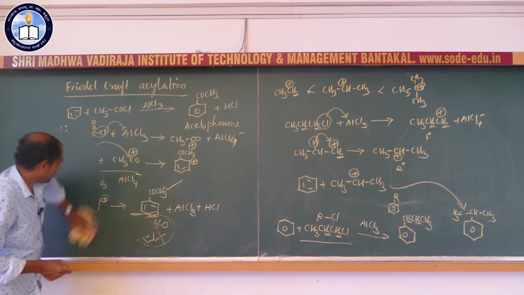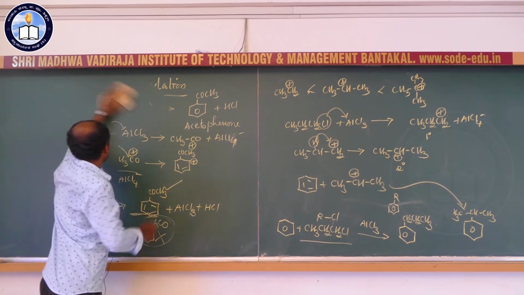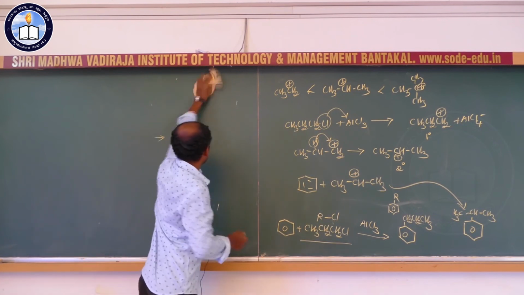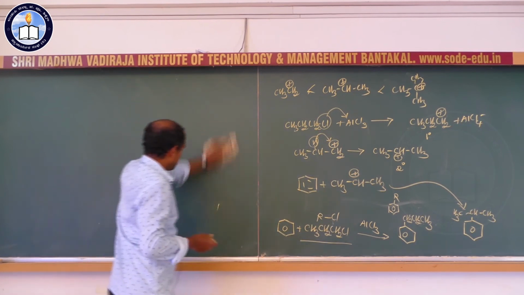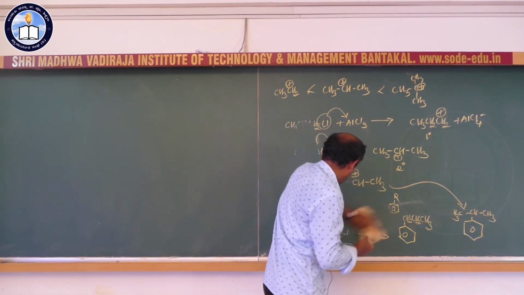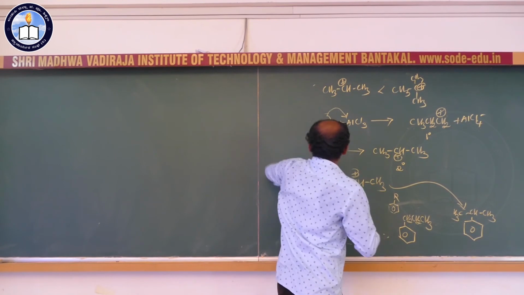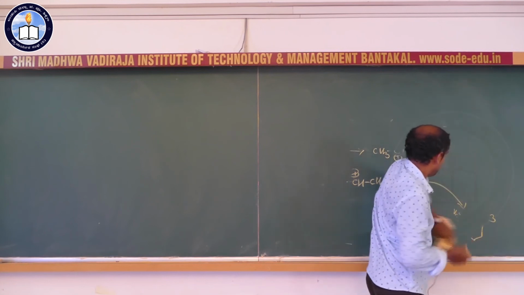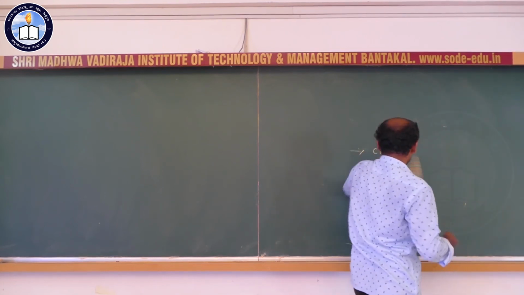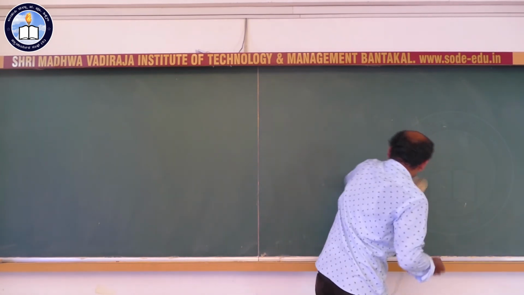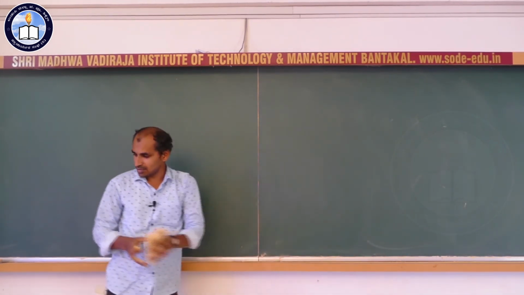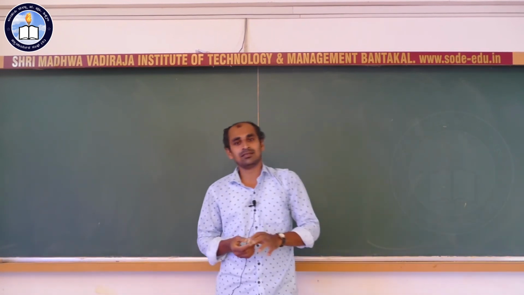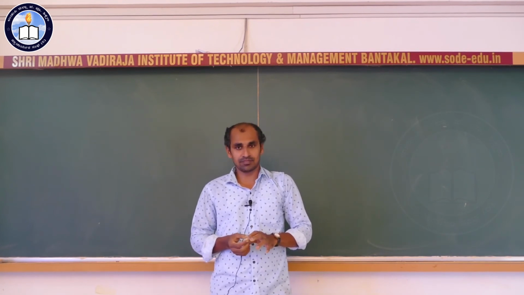So these are the 5 important electrophilic substitution reactions taking place with benzene. Not only with benzene, even in your higher classes, you may get several aromatic molecules like phenol, ethers, benzoic acid, etc. In all aromatic molecules, these electrophilic substitution reactions take place. The commonly discussed ones are halogenation, nitration, sulfonation, Friedel-Crafts alkylation and Friedel-Crafts acylation reaction.